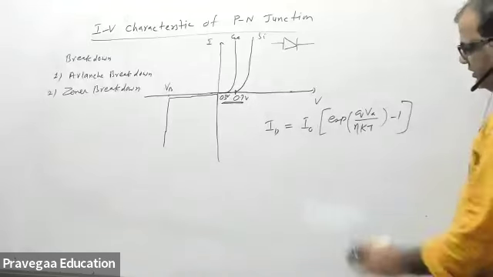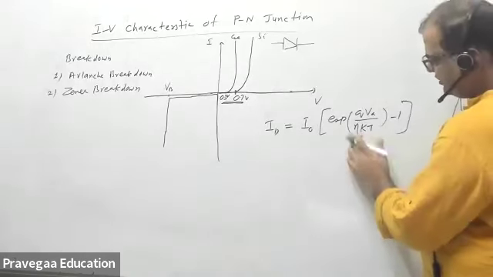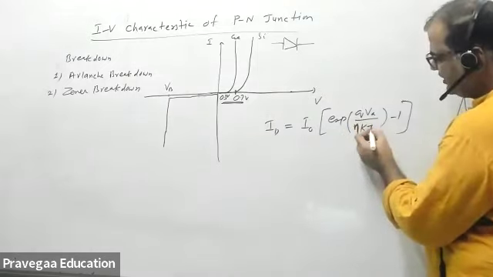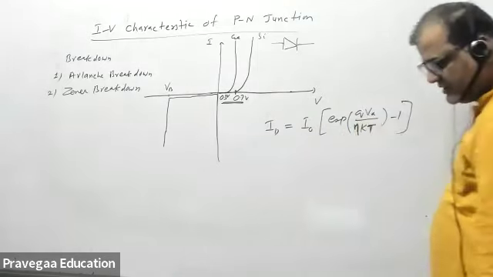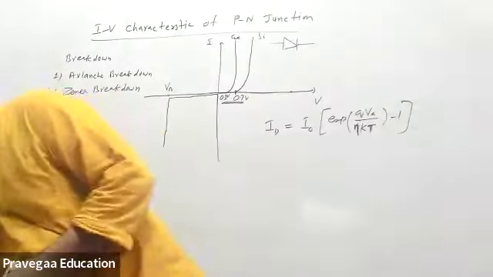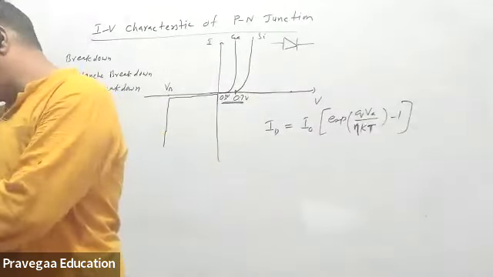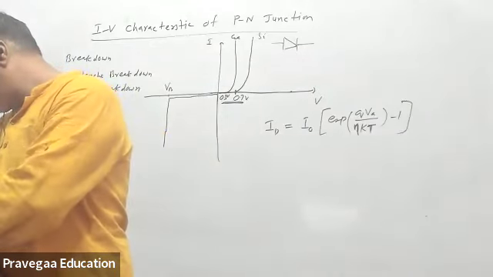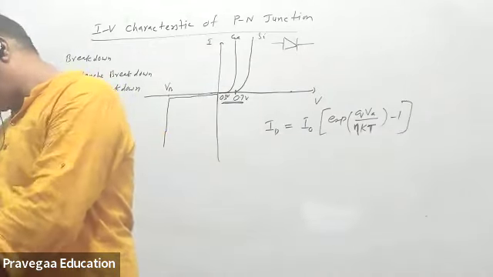Where eta is a constant, K is a constant, T is a constant, VA is the applied voltage, and eta is called the ideality factor.